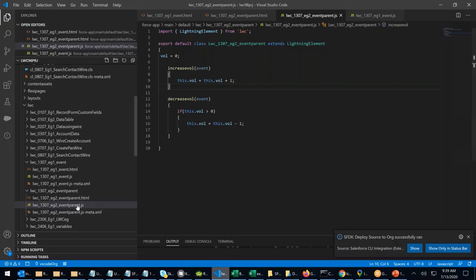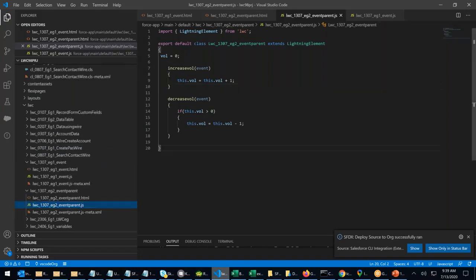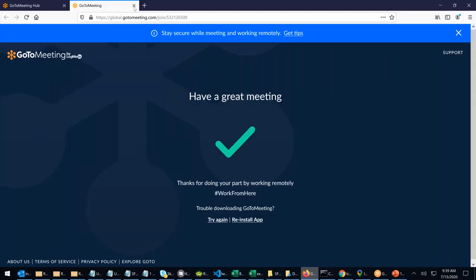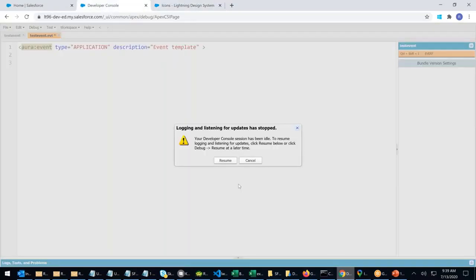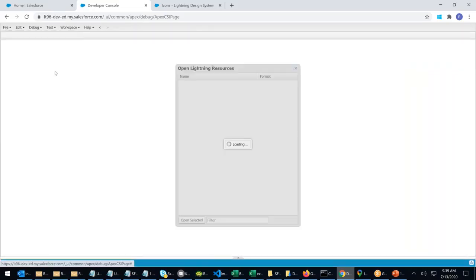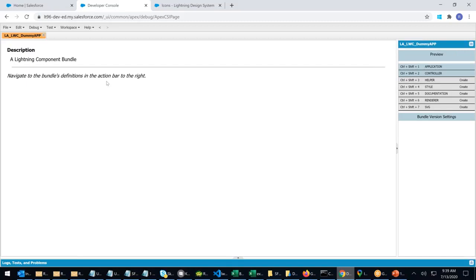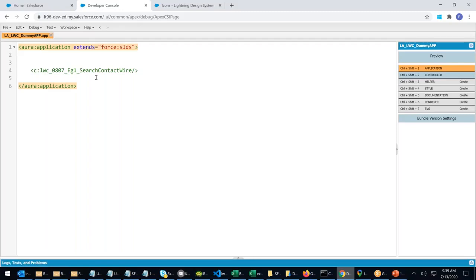Perfectly done. I right click on the parent. I say rename the parent. I copy the parent. Right. I go to my developer console. Sorry. Here it is. I close this event. Yes. File, Open Lightning Resources, my dummy app. LWC dummy app. I click on application. I remove this name and I put my name here. Right. Control S. I click on preview.